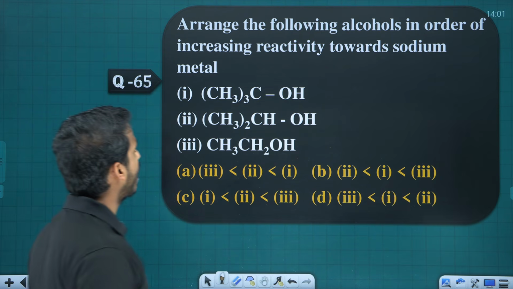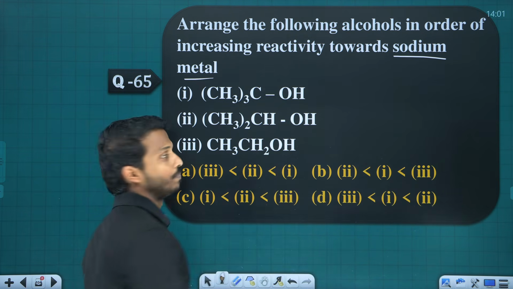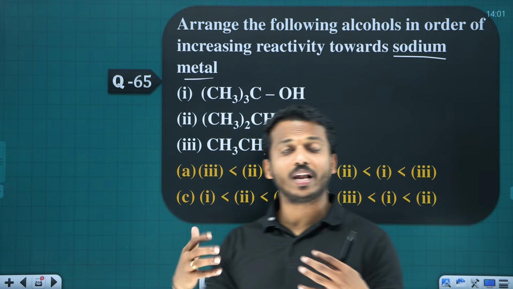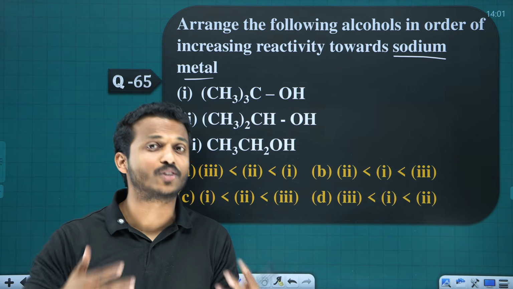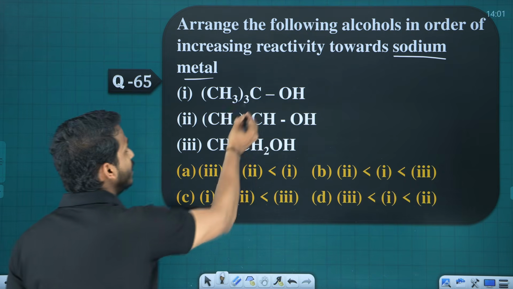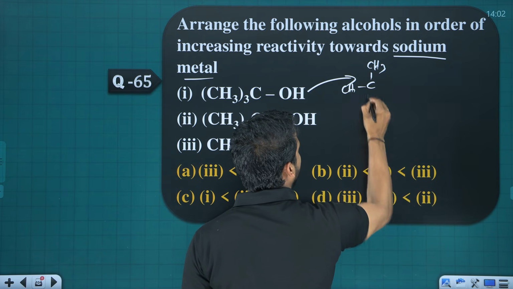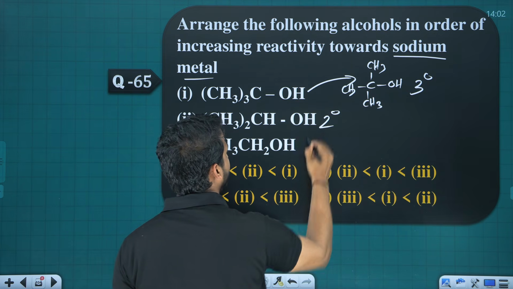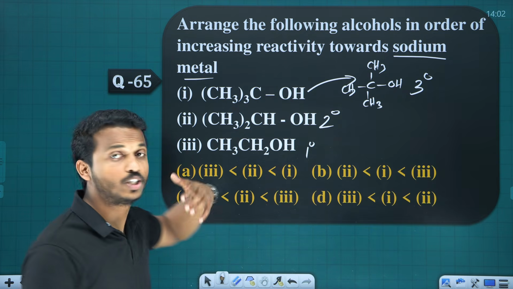Now arrange the following alcohols in the order of increasing reactivity toward sodium metal. So I told you, sodium metal, sodium hydroxide, these all indicate what? Which is more acidic. The one which is reacting with sodium faster, all indicating what? Which is more acidic. Dear, this is a tertiary alcohol, right? Is it a tertiary alcohol? Yes, it is tertiary. This is secondary. This is primary. What are they asking? Arrange the following. Which is more acidic?